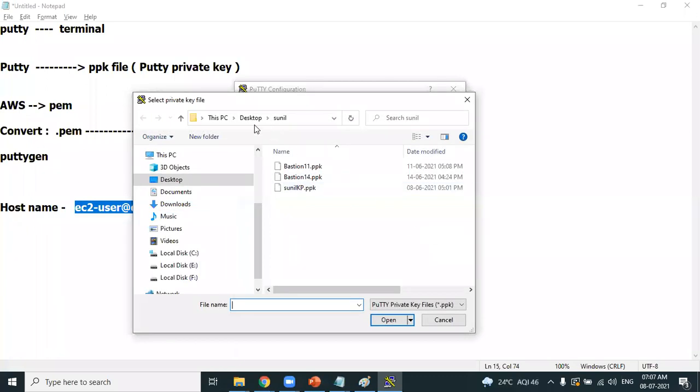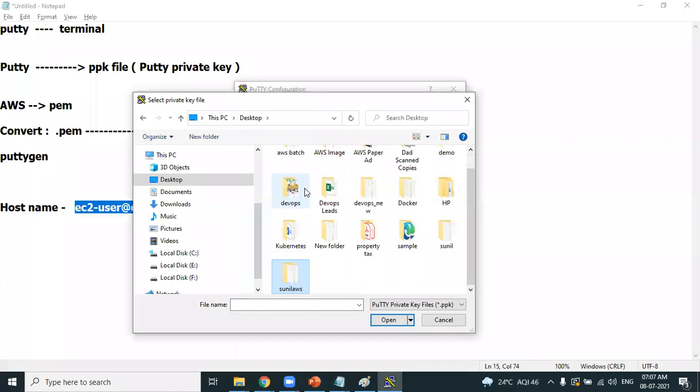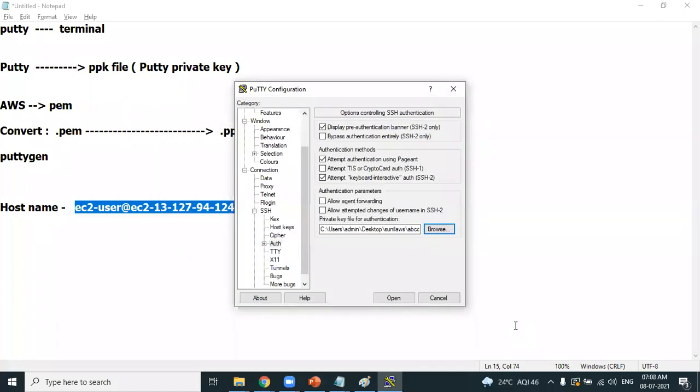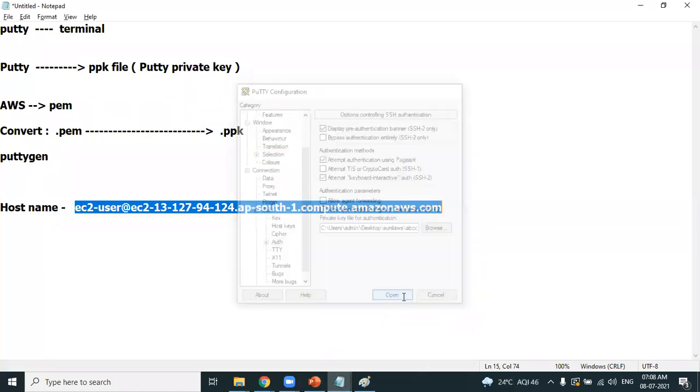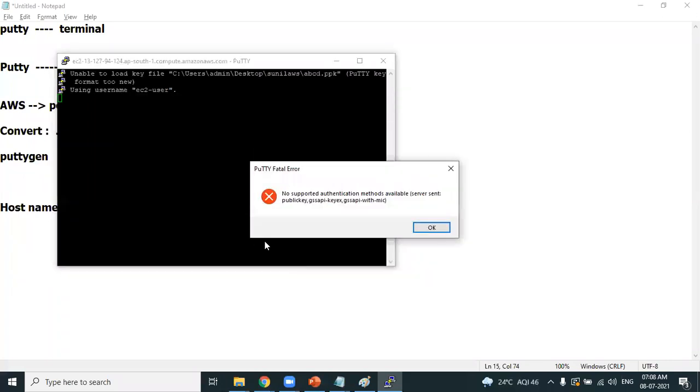I have saved my PPK file on the desktop. Sunil AWS is the name of the folder. Yes, in that there is a PPK file, abcd.ppk file. Yes, and click on open. That's it. Are you sure you want to connect to this particular Linux machine? Yes.